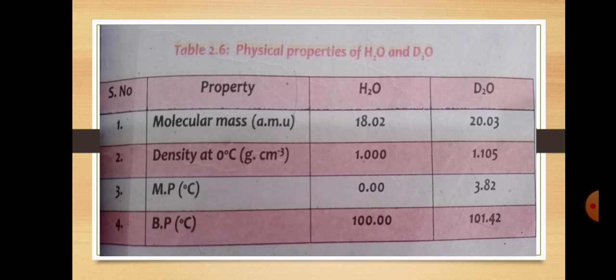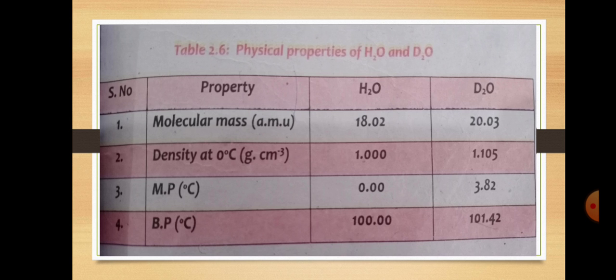Water and D2O means water having the isotope protium, hydrogen 1, and heavy water having the isotope deuterium, D2, with mass number 2. Because H2O and D2O have different numbers of neutrons, their physical properties will be different.